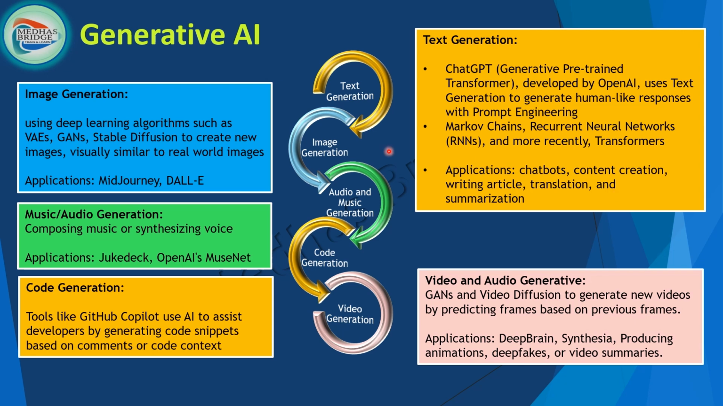Now let's look at image generation, using deep learning algorithms such as VAEs, GANs, and stable diffusion to create a new image, usually similar to real-world images, is what it is going to generate. Image generation applications: Midjourney and DALL-E are image generating applications. You can explore them. It's exciting to see what is happening with GenAI for image generation use cases.